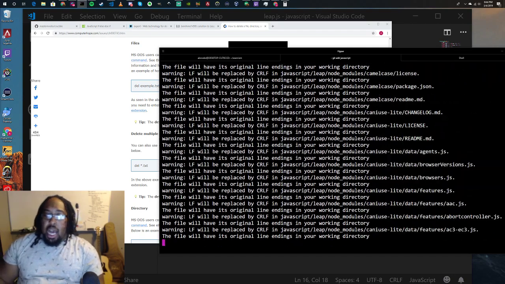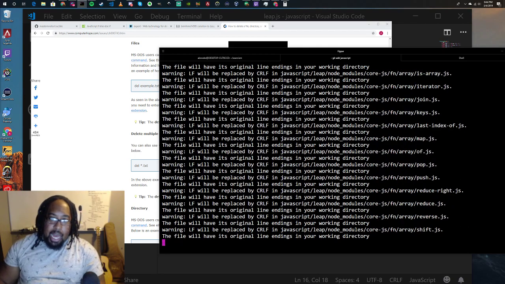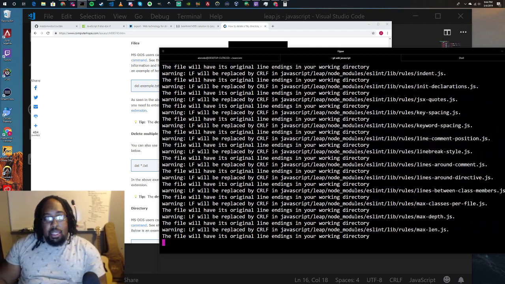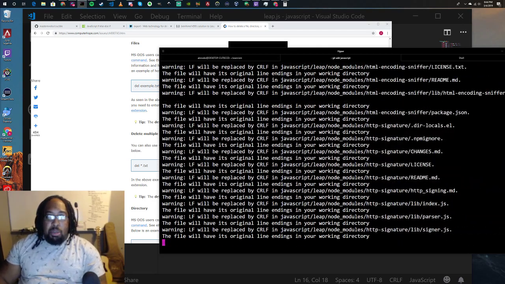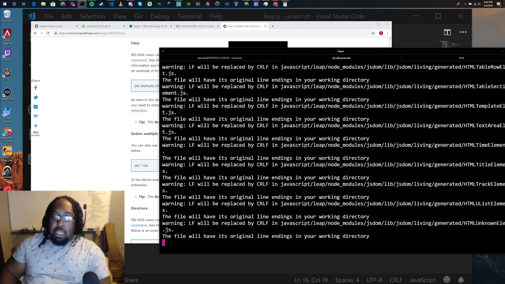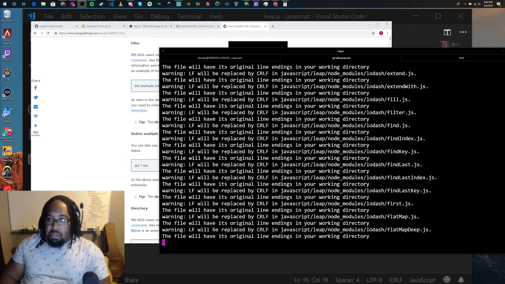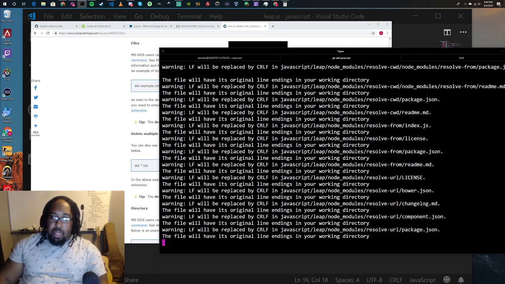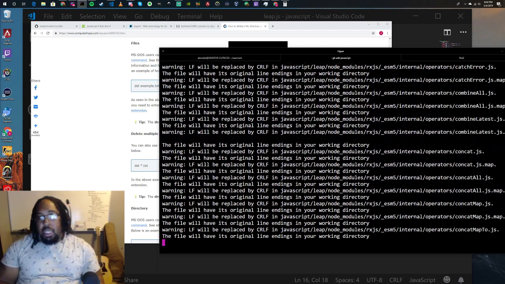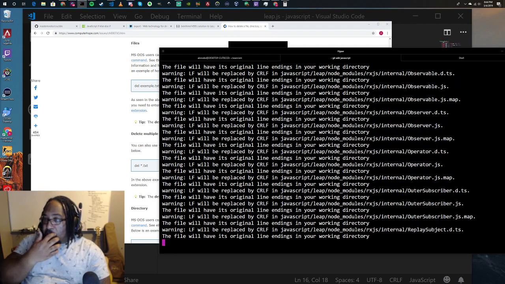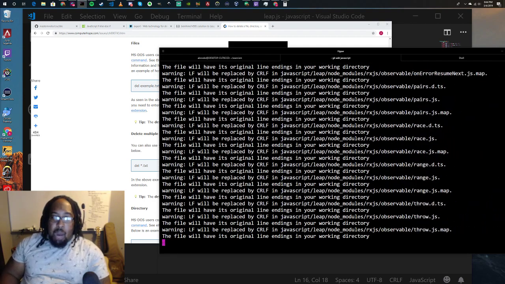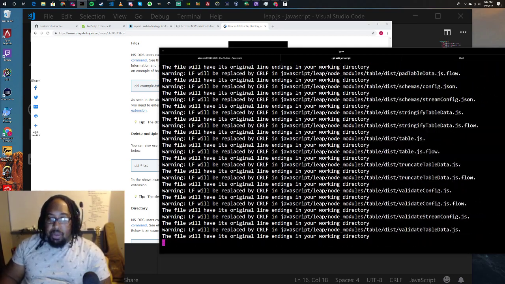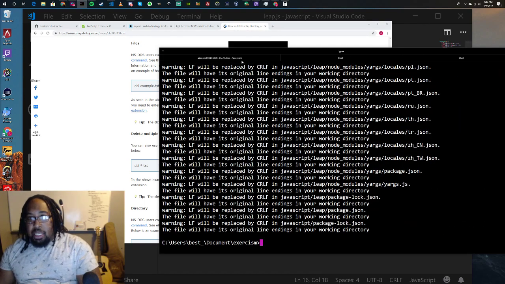I could change this, but basically what's happening in here is that because I'm working in Windows, Windows and Linux and Mac, so Mac is Unix based, and so it's more Linux-like, they have different line endings for files, and what's happening here is I'm actually checking in all of the node packages that we have as a part of this, and it's basically just running through saying, hey, we're replacing the line endings because you are using a Windows machine instead of a Linux machine that this was probably originally written on. And let me see, so that works.